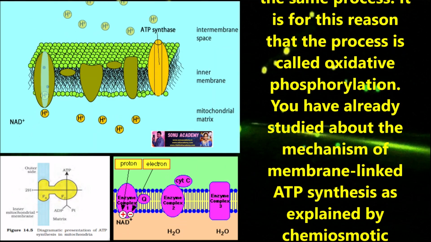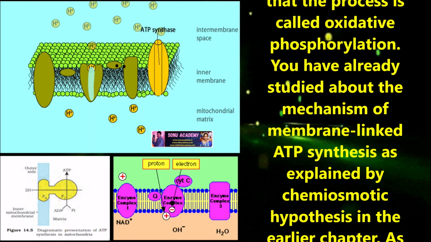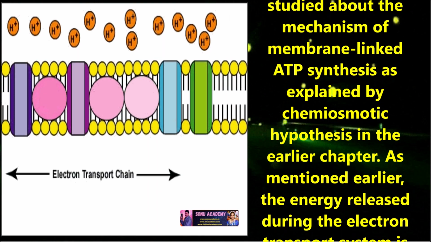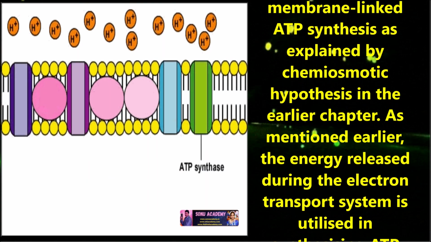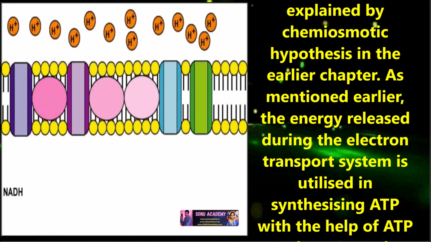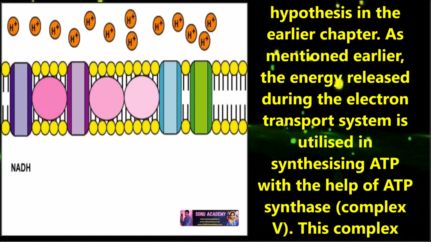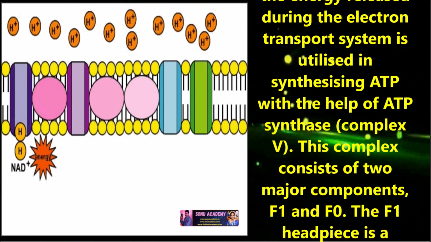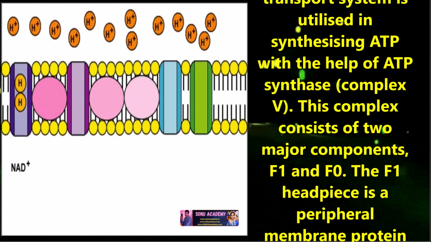You have already studied the mechanism of membrane-linked ATP synthesis as explained by the chemiosmotic hypothesis in the earlier chapter. As mentioned earlier, the energy released during the electron transport system is utilized in synthesizing ATP with the help of ATP synthase.